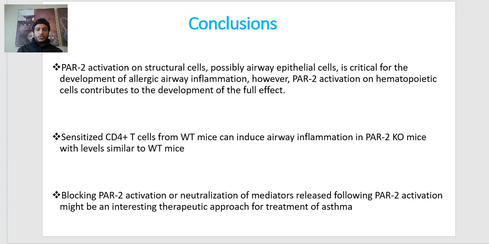Conclusion: PAR2 activation on structural cells, possibly airway epithelial cells, is critical for the development of allergic airway inflammation. However, PAR2 activation on hematopoietic cells contributes to the development of the full effect. Sensitized CD4 plus T cells from wild type mice can induce airway inflammation in PAR2 knockout mice with levels similar to the wild type mice. Blocking PAR2 activation or neutralization of mediators released from PAR2 activation might be an interesting therapeutic approach for treatment of asthma.